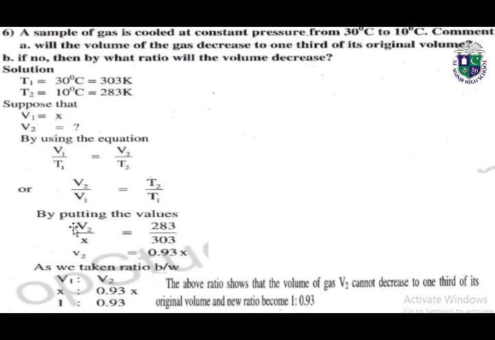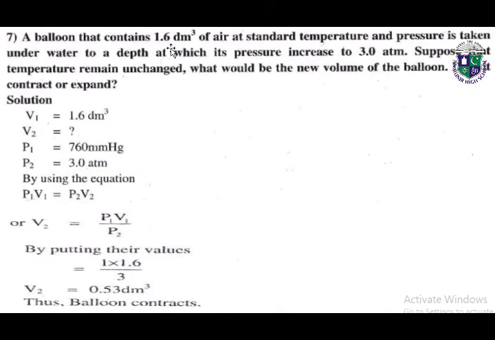So we will rearrange this as V2 over X is equal to 283 over 303. As we know, V2 is the unknown value. By calculating it, V2 will be equal to 0.93x. As we have taken the ratio between V1 and V2, so X will be 0.93x and 1 is the ratio 0.93. So this ratio shows the final volume of gas cannot decrease to 1/3 of its original volume, and the new ratio becomes 1:0.93.